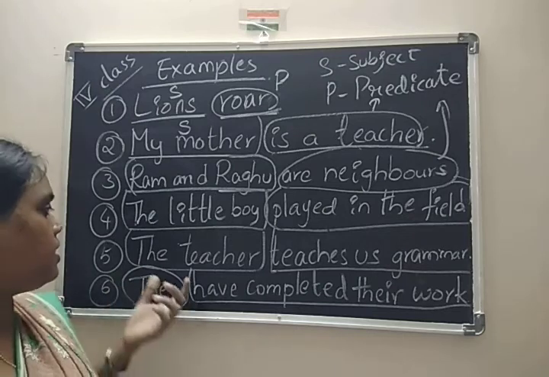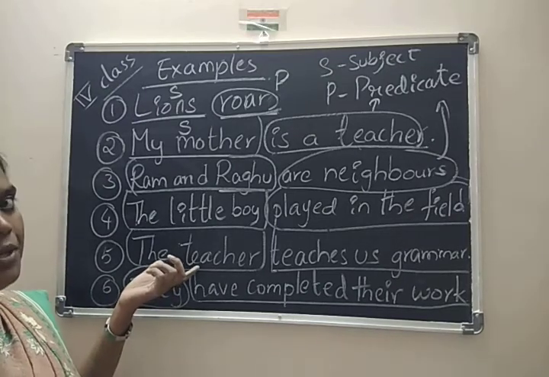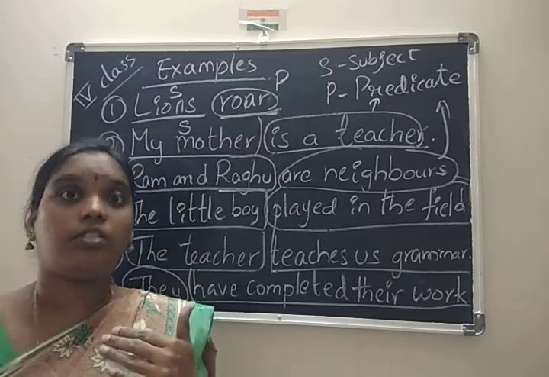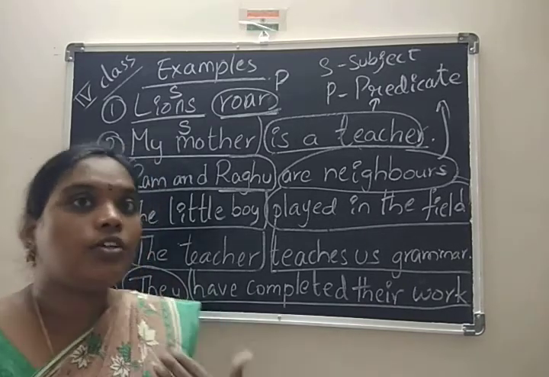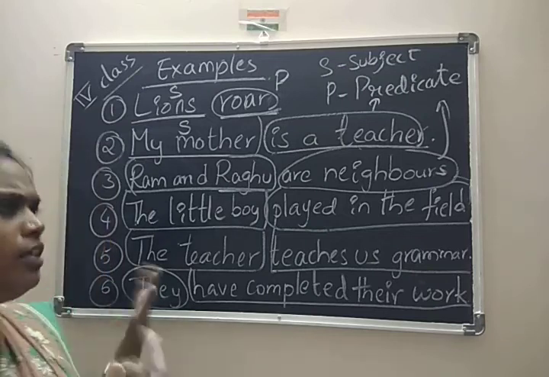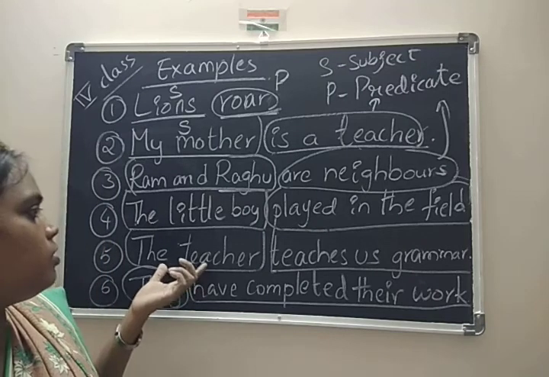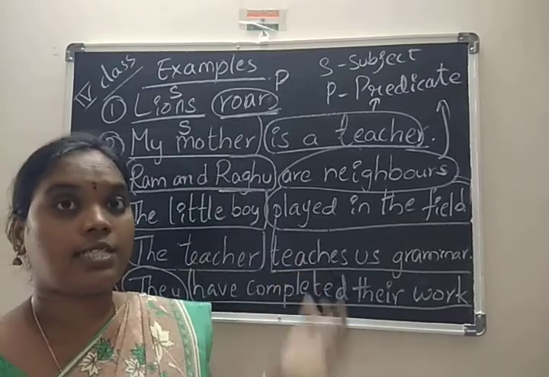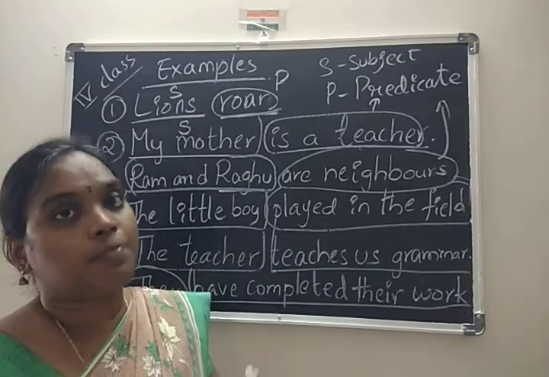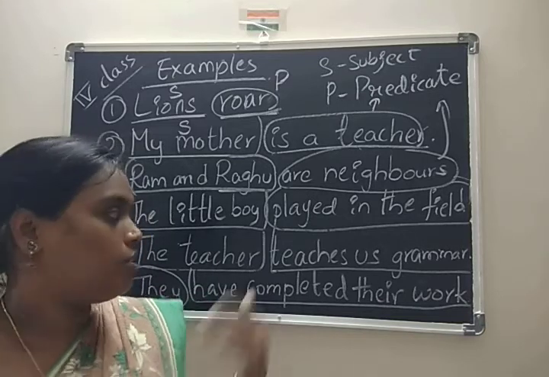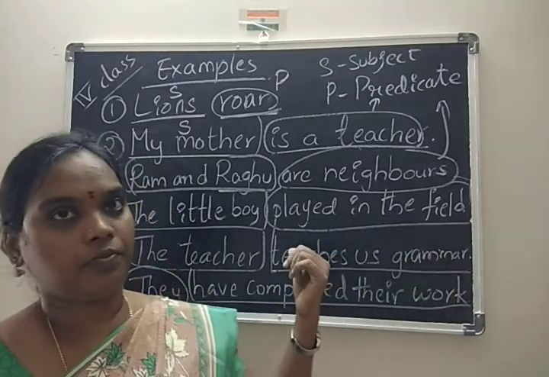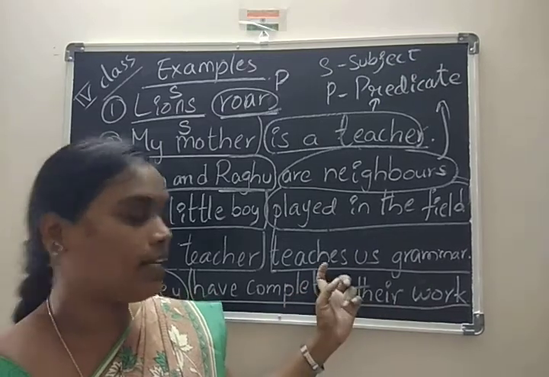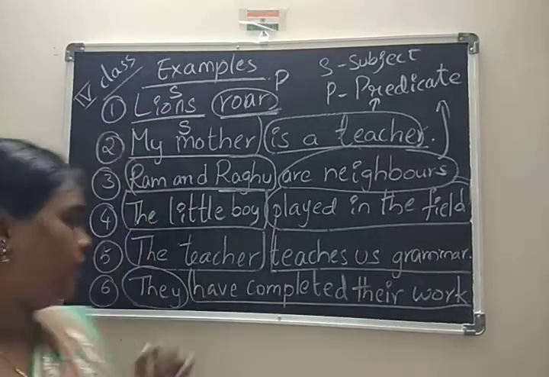It's very, very easy. See here, coming to our fifth one, the teacher. The teacher means well known, we already know about her or him. You can take anything. The teacher is the subject. Teaches means every time she explains, she teaches us grammar. This is the verb here. So, starting with the verb, it's known as the predicate.